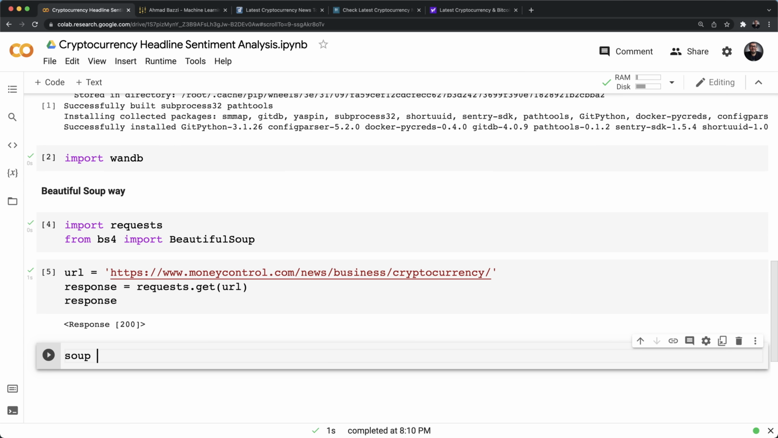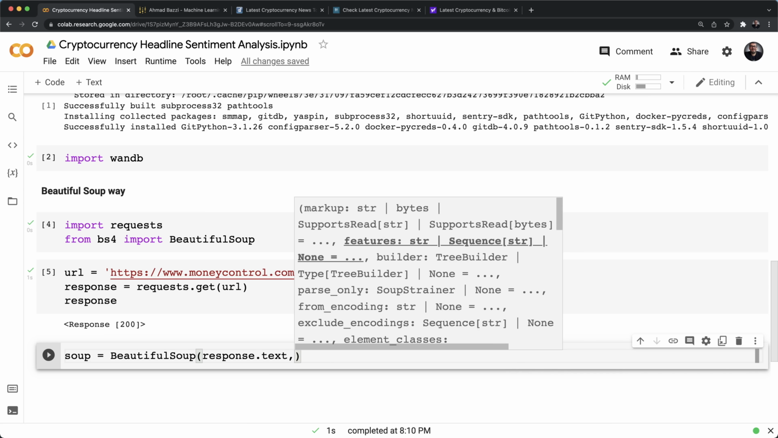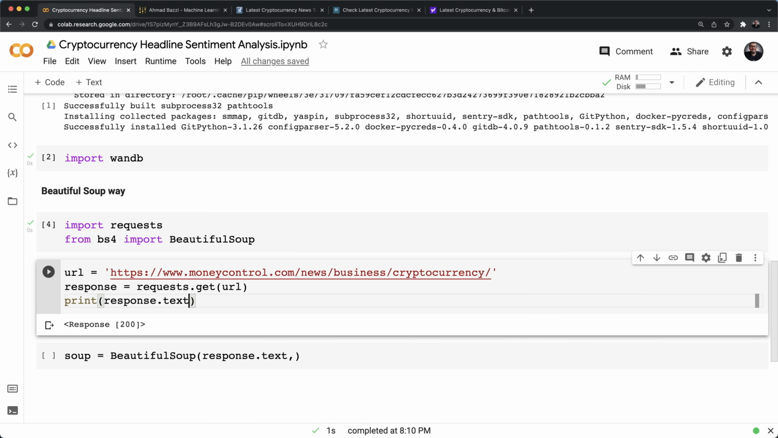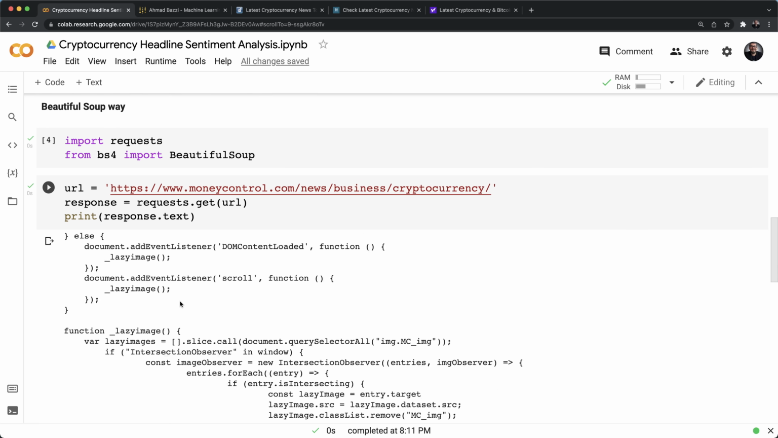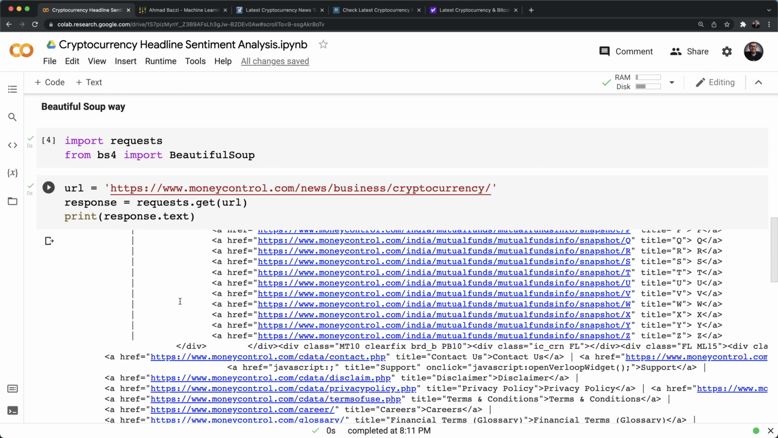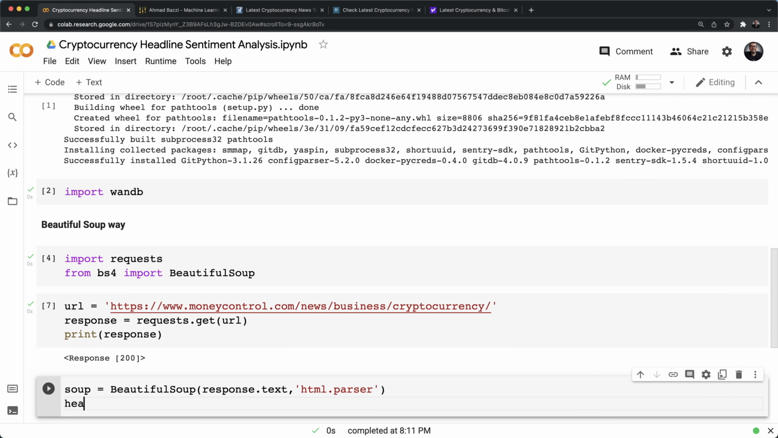Now let's try to use Beautiful Soup to further parse our HTML, right? So if you want to print your response.text, it's going to get really messy, because you're reading raw HTML over here, right? And that's where Beautiful Soup comes in handy. Because you can actually tell Beautiful Soup, hey, I don't want this messy HTML. And instead, what I care about is my headlines only.